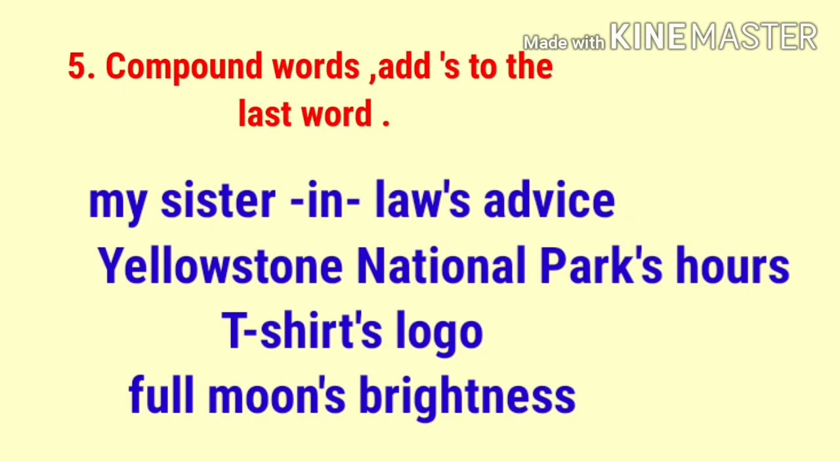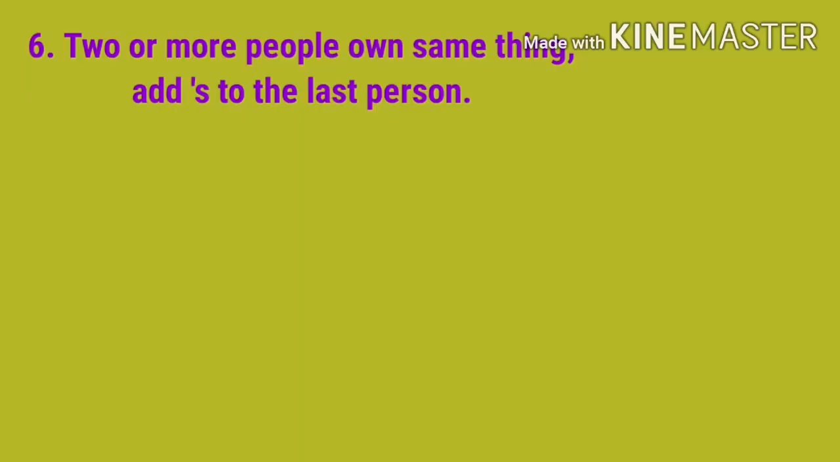Are you clear, children? Sixth one: if two or more people own the same thing, we add apostrophe s only to the name of the last person.